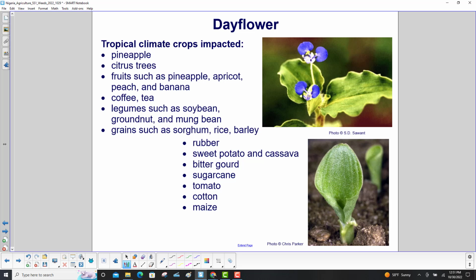Tropical climate crops impacted: pineapple, citrus trees, fruits such as pineapple, apricot, peach, and banana, coffee, tea, legumes such as soybean, groundnut, and mung bean, grains such as sorghum, rice, and barley, rubber, sweet potato, and cassava, bitter gourd, sugarcane, tomato, cotton, and maize.